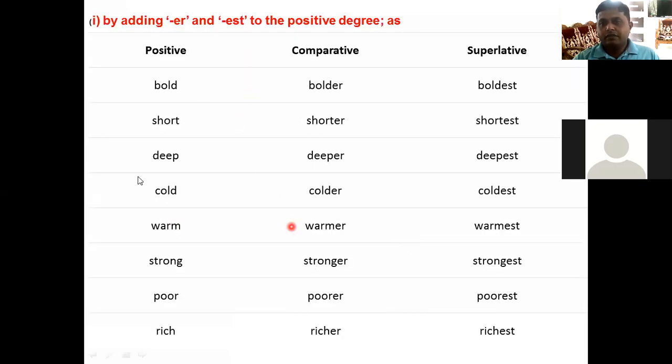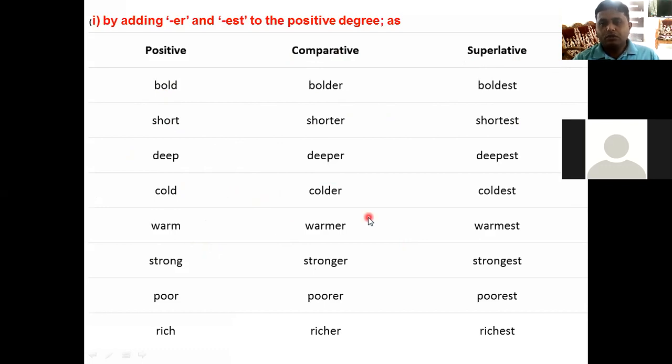So as I told you that we should know the two forms of the words, that is comparative form and superlative form, right? I'm just sharing a chart of it with you people, right? The bold, bolder, boldest, short, shorter, shortest, like that. Right?